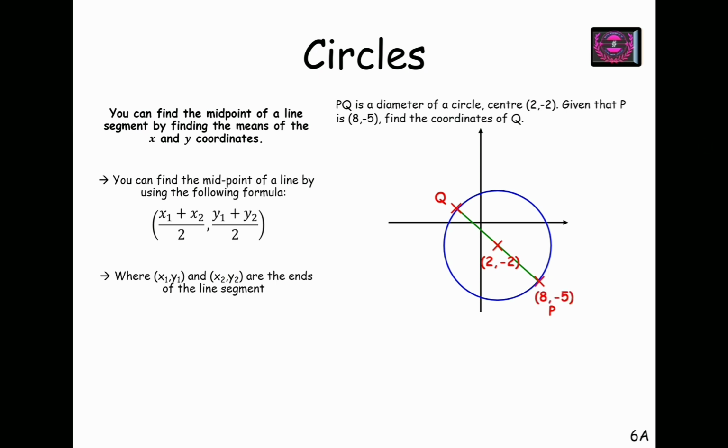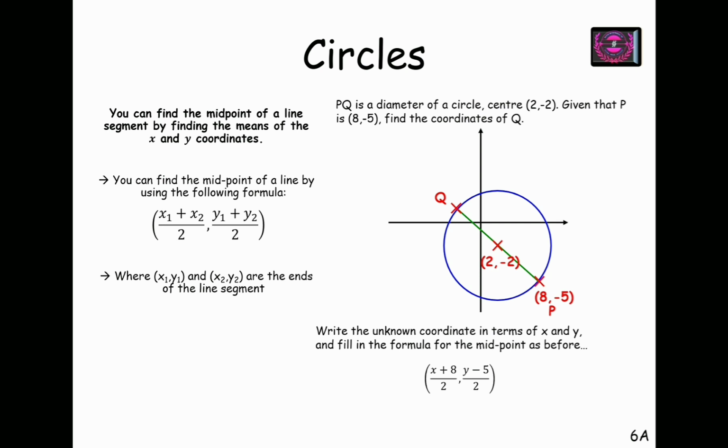So now again using midpoint formula, let's say coordinates of Q are x1, y1, or you can directly take x and y. We all know using midpoint formula 8 plus x upon 2 will give us x coordinate of the center, which is 2, and y minus 5 upon 2 will give us y coordinate of the center, which is -2. So on comparing these two values, x part is 2 and y part is -2.